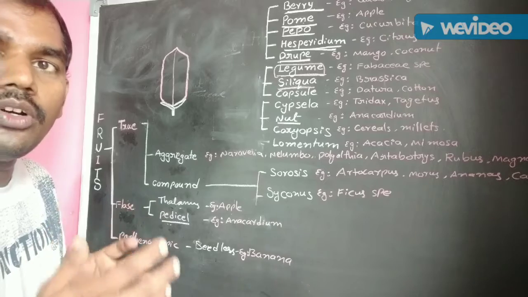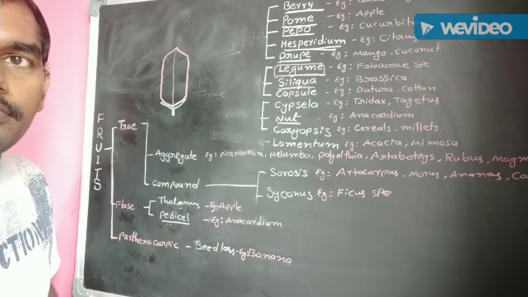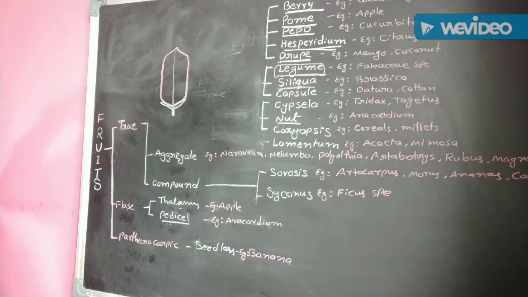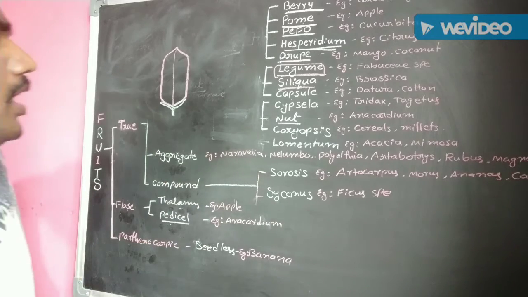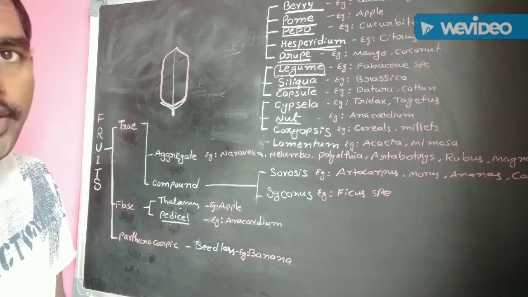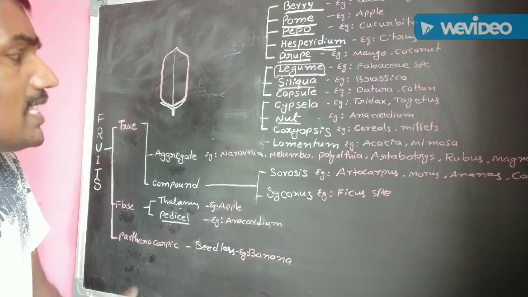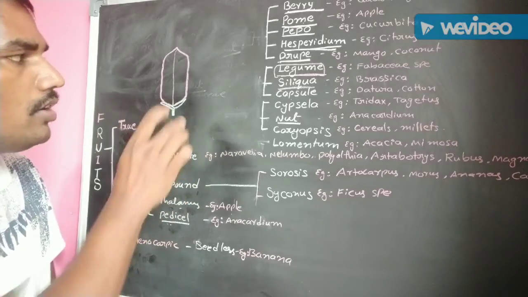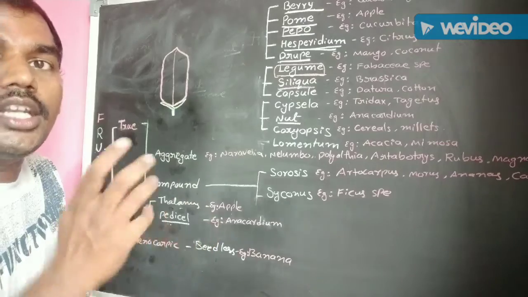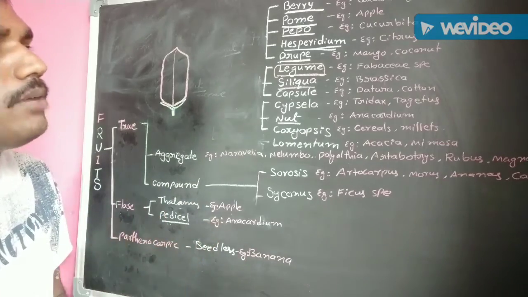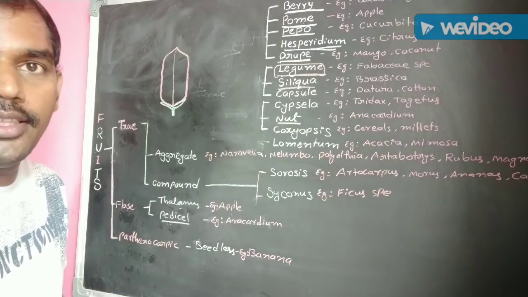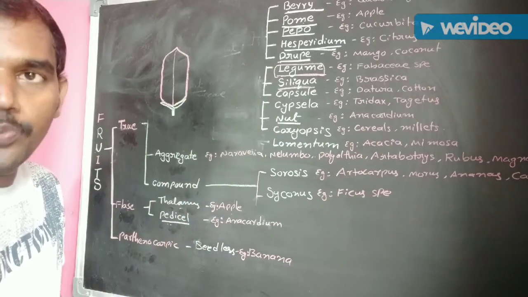Caryopsis. It is also a dry indehiscent fruit. It is especially found in Poaceae family members. The pericarp and seed coat are both fused with one another. And it is a single-seeded dry fruit. Which one is a single-seeded dry fruit? The Caryopsis is a single-seeded dry fruit. Example, some cereals and millets are the best examples of Caryopsis.